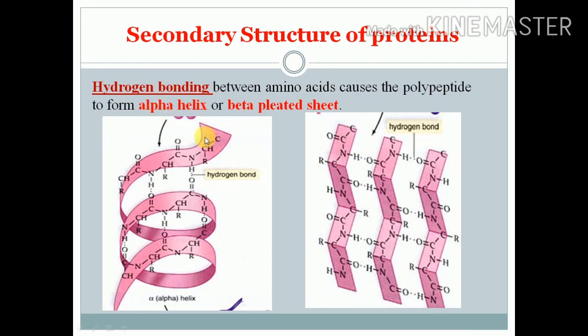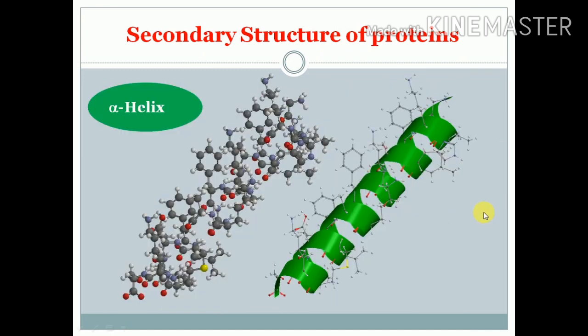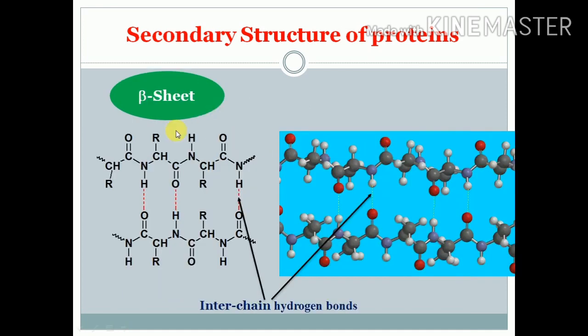So in the secondary structure, one is alpha helix and the second one is beta pleated structure. The hydrogen bond is the main cause for these two structures. That is called the secondary structure of the proteins. This is the alpha helix, how it looks in crystallography as well as electron microscope. And these are the beta sheets, two polypeptide chains attached with each other in a plate shape because of this hydrogen bond. So these are interchain hydrogen bonds.